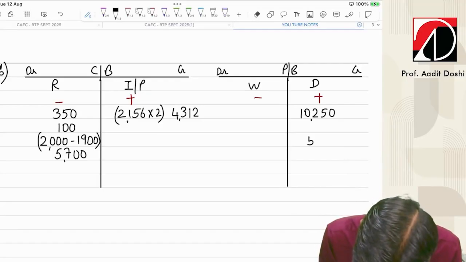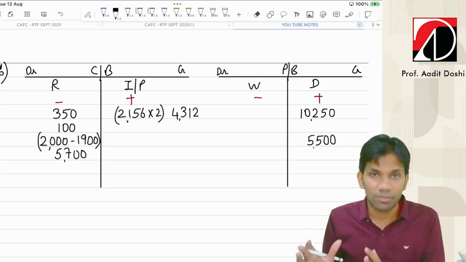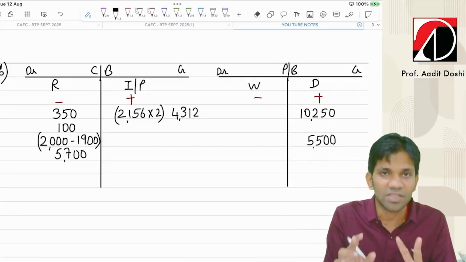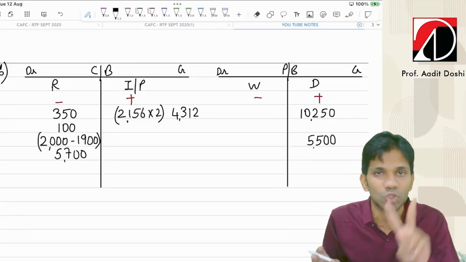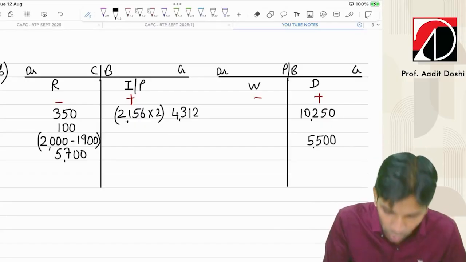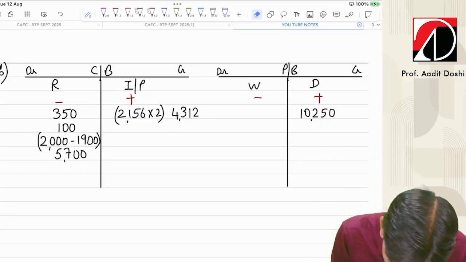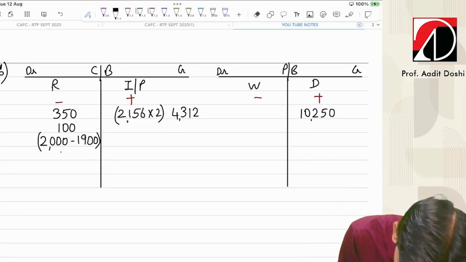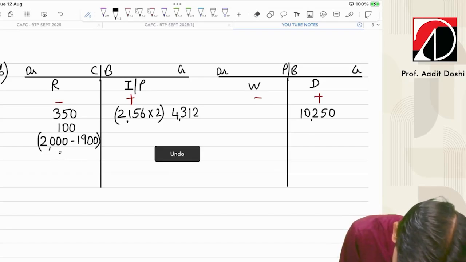How much? 5,500. Again, I cannot record both transactions in both the books. So basically the difference between 5,700 and 5,500 is 200 rupees. I recorded 200 more. So in the cash book 200 should appear on the receipt side because it is having a higher side.